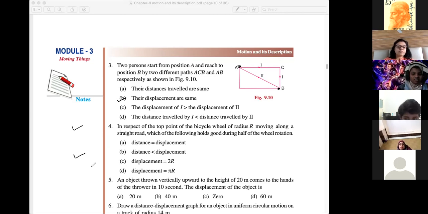And the fourth one, Mudabbir. In respect of the top point of the bicycle wheel of radius R moving along a straight road, which of the following holds good during half of the wheel rotation?